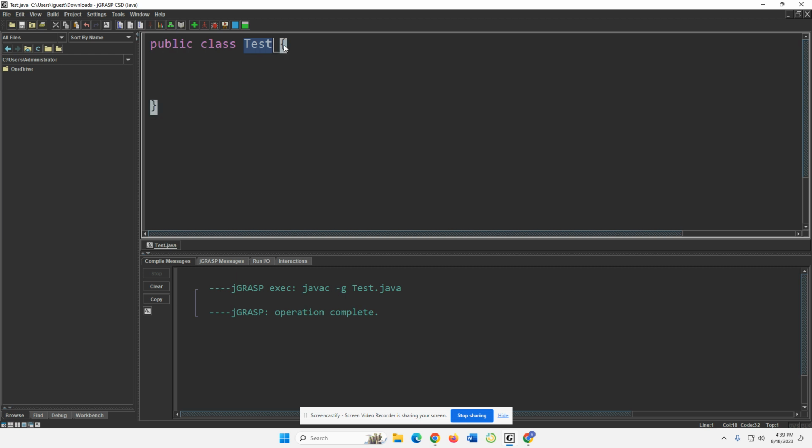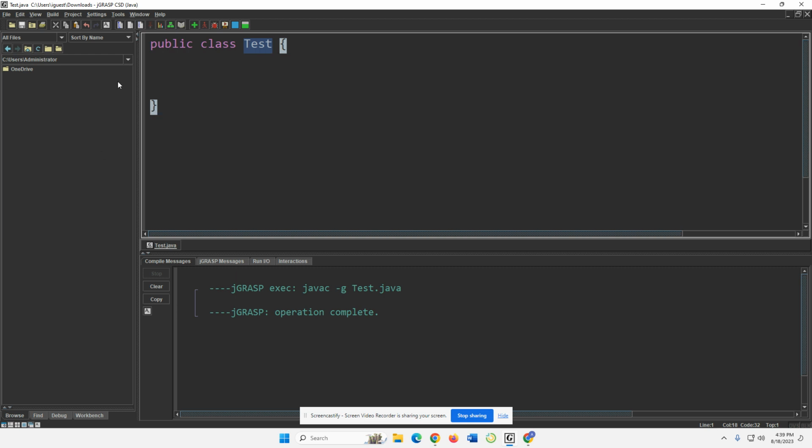The reason why we have these opening and closing curly braces is to signify to the program that, hey, I'm going to have a program inside this class. So what the compiler does is it looks at the first curly brace and the last curly brace and says, okay, where does the program begin and where does the program end? It always begins after the first curly brace and always ends before the closing curly brace. That's basically the whole reason why we start with public class, the name, and the curly braces.